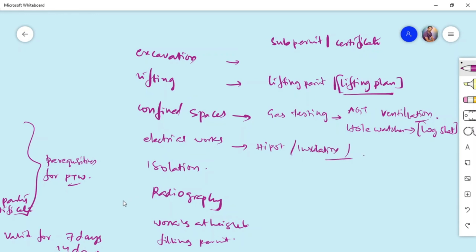Then in electrical works, we have HIPOT and insulation test. We need a special permit for that. For isolation, we go with LOTO, lockout and tagout. In lockout and tagout, we ensure that no other person will come and operate it, so that the persons working in that particular line will not be affected or impacted. So isolation LOTO is a very critical, very important procedure. We have to make sure all the inputs and outputs for the particular process are completely sealed off from all the energy sources. What are the energy sources? Energy sources like mechanical energy, electrical energy, chemical energy, thermal radiation.